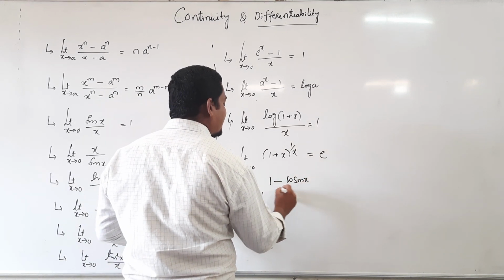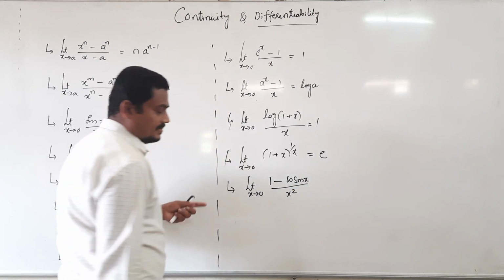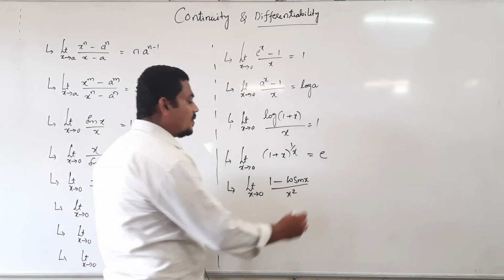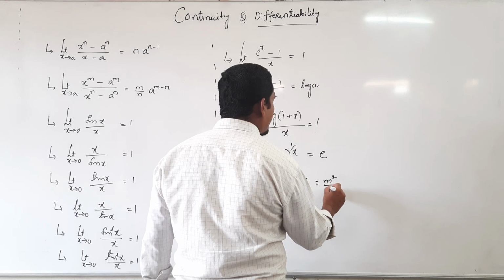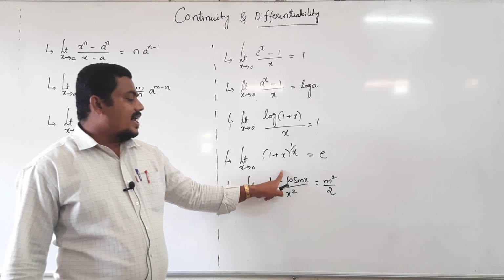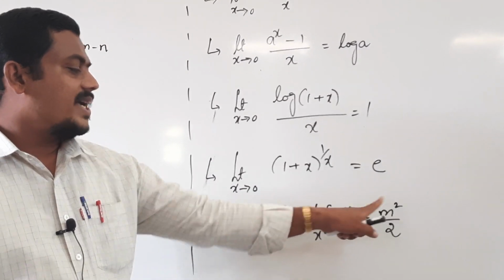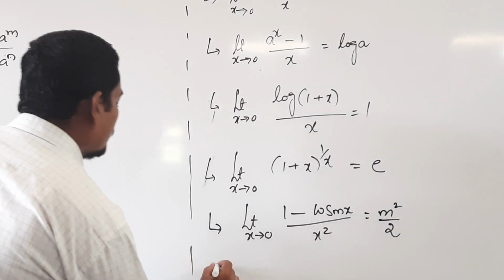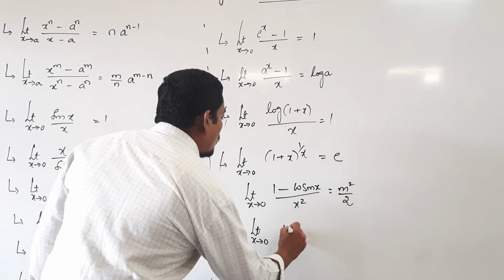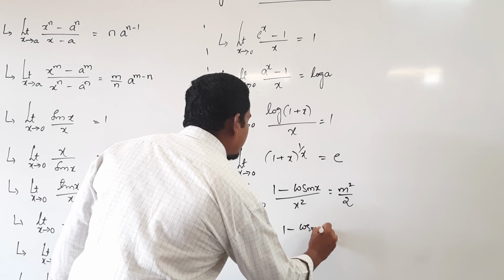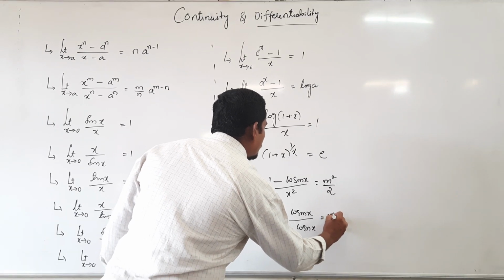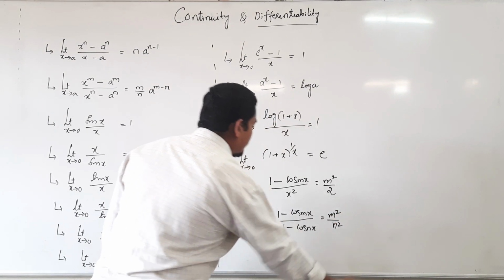Limit as x tends to 0 of 1 minus cos mx divided by x square is equal to m square divided by 2, where m is any real number, right? And limit as x tends to 0 of 1 minus cos mx divided by 1 minus cos nx is equal to m square by n square.